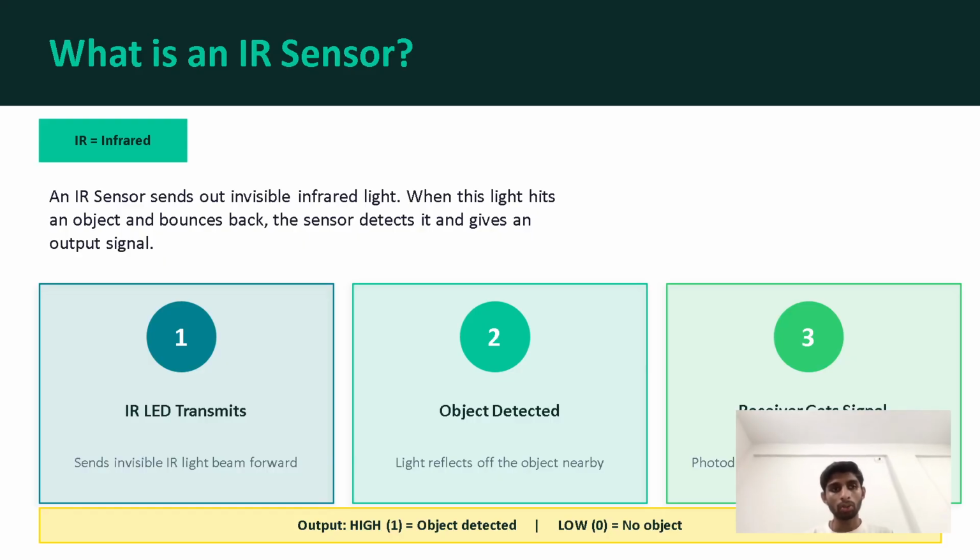First of all, let's understand what an IR sensor is. IR stands for infrared. It is the main input device. Basically, the smart dustbin works in three stages. First is the input, second is the process, and third is the output. Input is the IR sensor detecting the hand, process is the logic gate deciding, and output is the motor opening the lid.